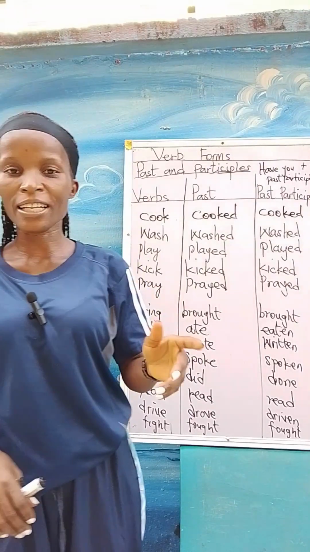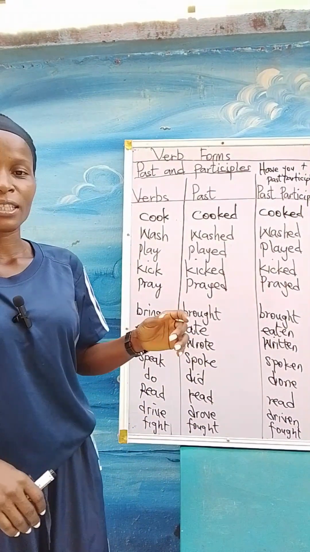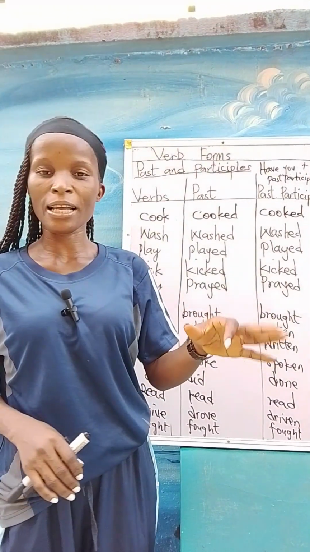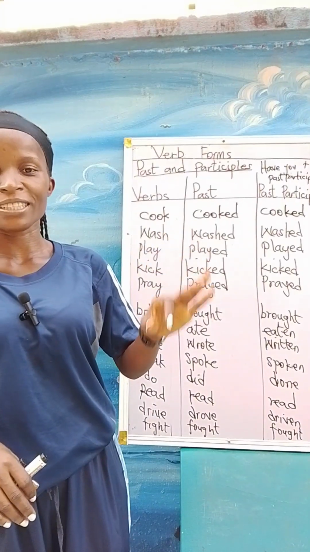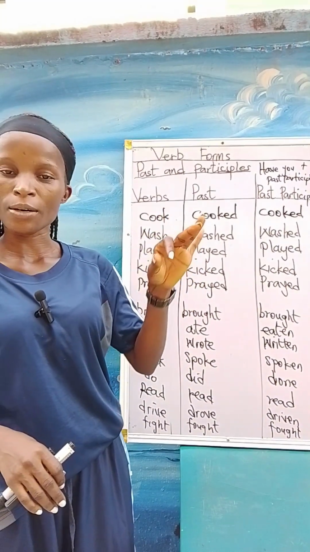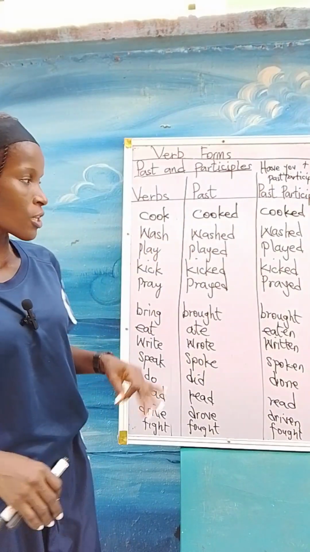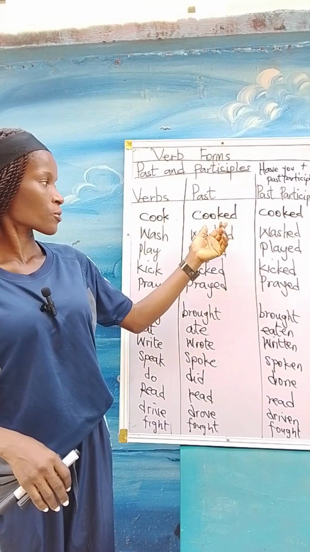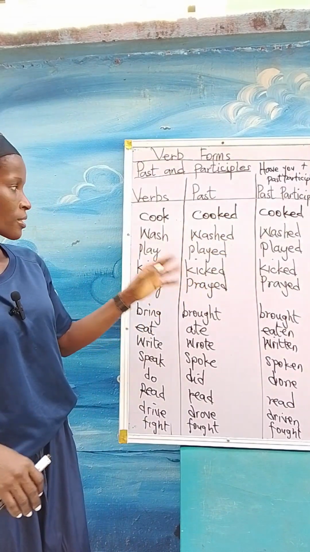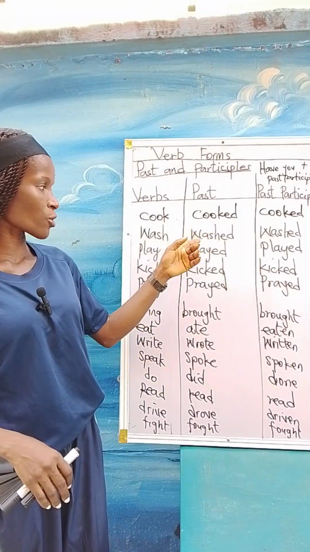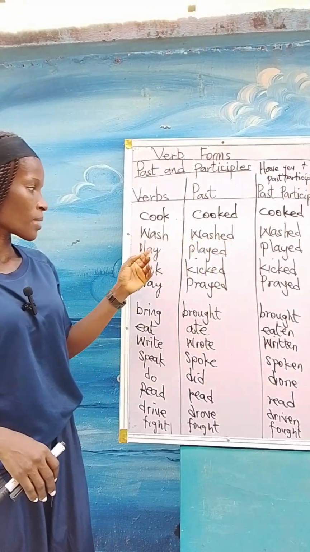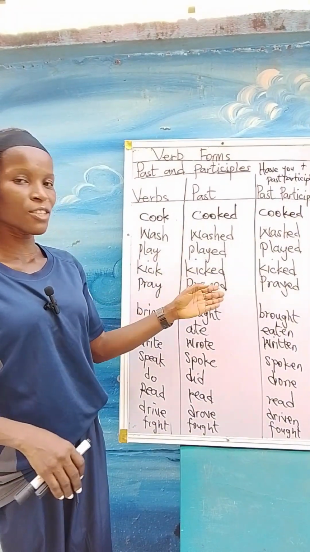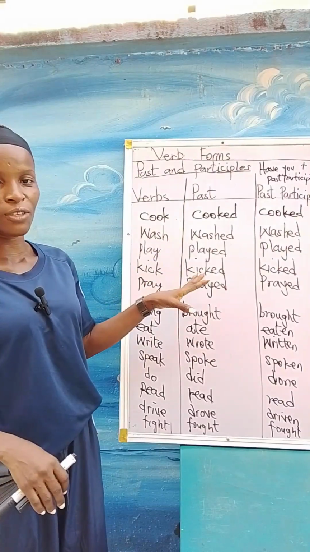In irregular past participles, the forms change because they are irregular. For regular past participles, they do not change, they only add ed. As a matter of fact, they take the second form of the verb, which is the past tense. So let's figure that on the board. Here we have cook. In order to form the past of cook, we added ed. That makes it a regular verb. This is wash. To form the past of wash, we added ed, so this is washed. Play, played. Kick, kicked. Pray, prayed. Ed verbs, regular verbs.